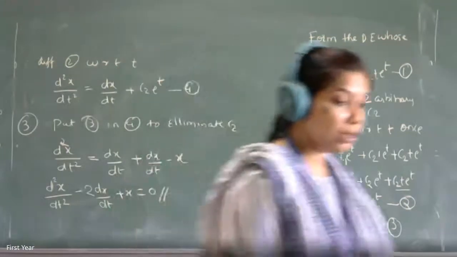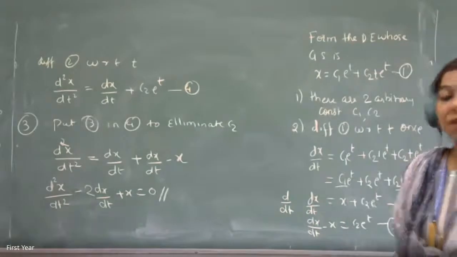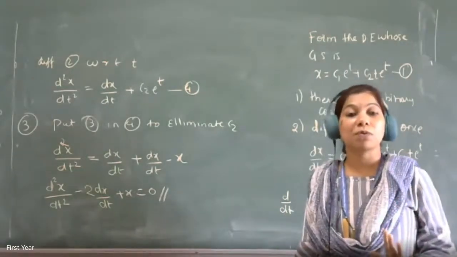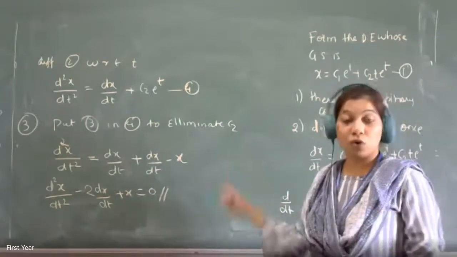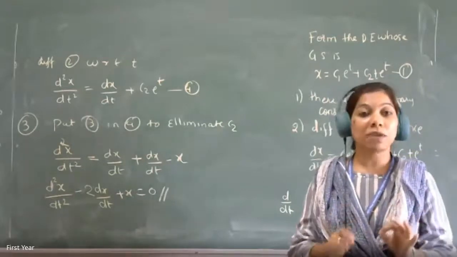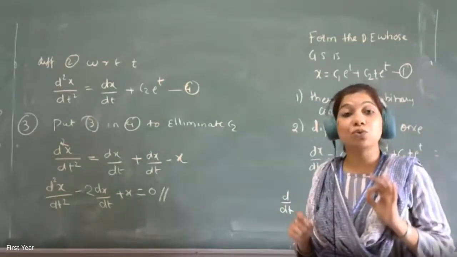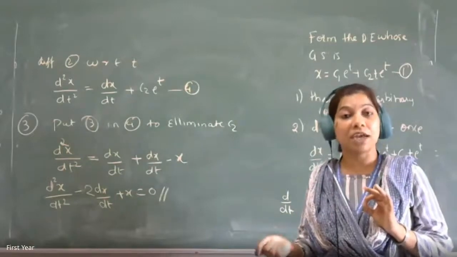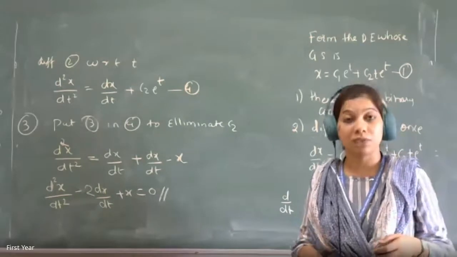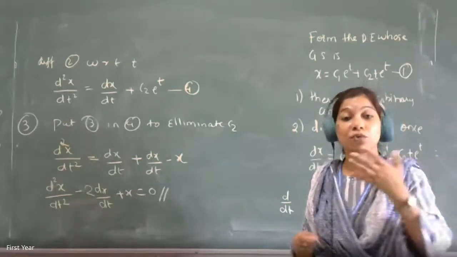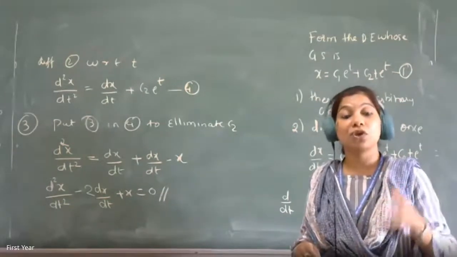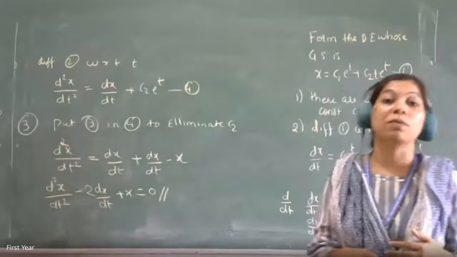Any doubt to anyone? Still, you can please ask because everybody will get a minimum of one question on formation in your final university exam also, and it may be long also. So generally, what is the hint to get the number of steps less? If your question has an e raised to t term on the right hand side, go the best way by multiplication with e raised to minus t. Then your number of steps will be less. If you have x square by a square, y square by b square type of terms, then differentiation and substitution of a square by b square or b square by a square will become easy.